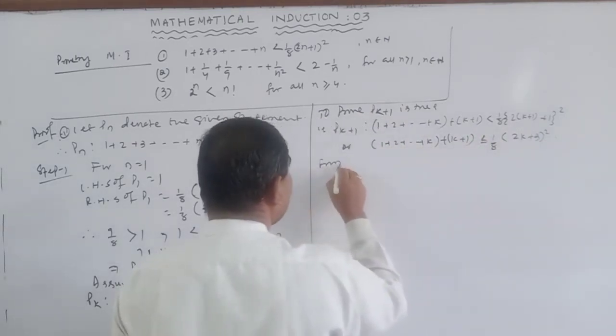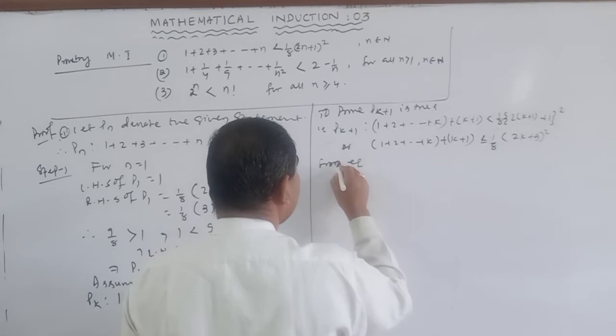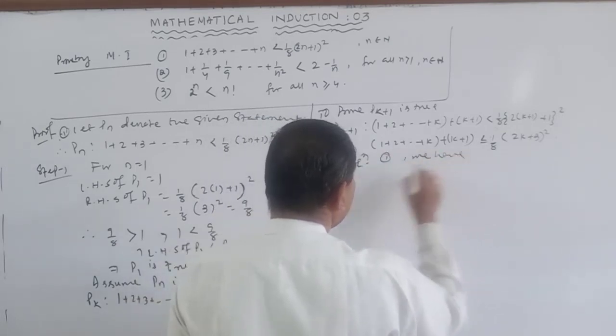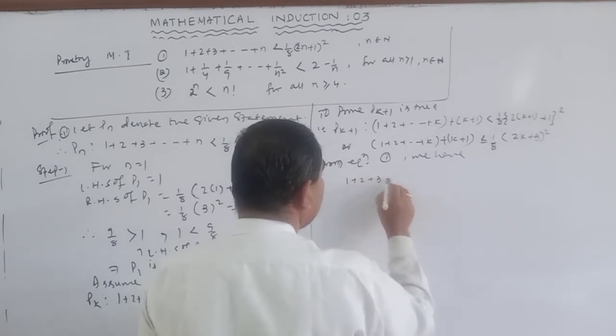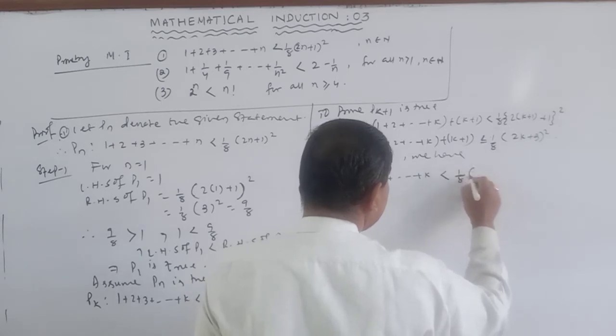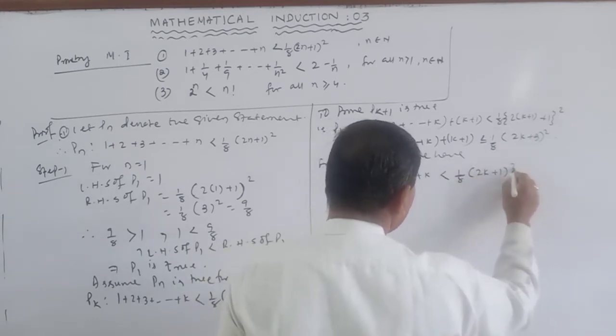From equation 1 we have 1 plus 2 plus 3 up to k is less than 1 by 8 into (2k plus 1) whole square.